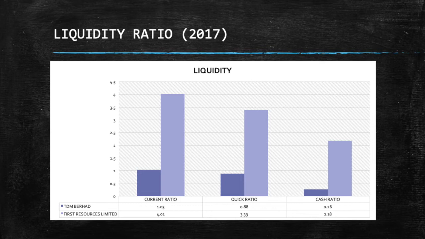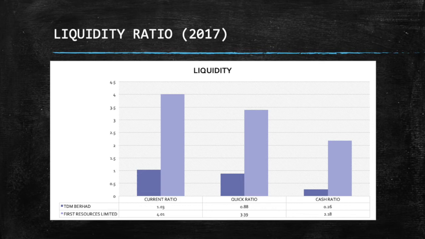For First Resources Limited Company, the current ratio indicates the company has 401%, making it easier to make current debt payments. So, a current ratio of 401% would mean that the company has 401% more current assets than current liabilities.